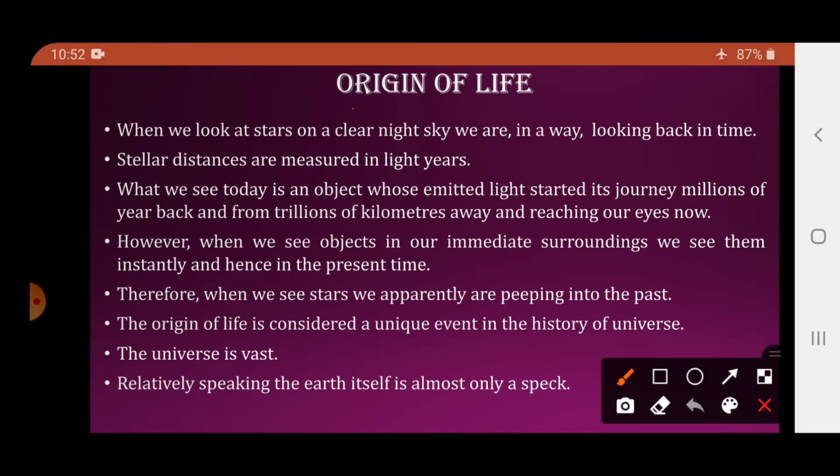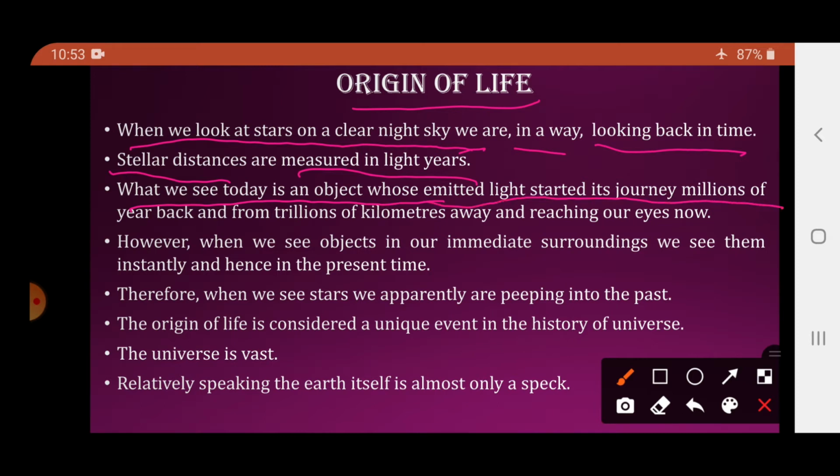Now students, origin of life, how life originated. When we look at the stars on a clear night sky, we are in a way looking back in time. Now we see stars on a clear night sky, right? Basically when we look at stars, we are looking into the past. Stellar distances are measured in light years. What we see today is an object whose emitted light started its journey millions of years back and from trillions of kilometers away, and is reaching our eyes now.